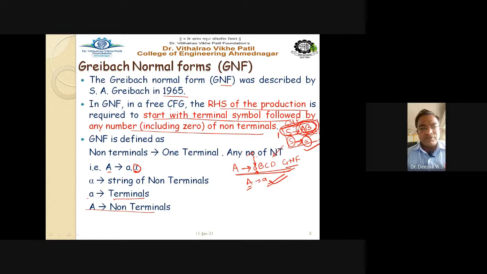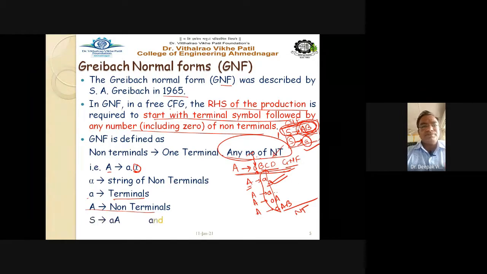It must always start with the terminal symbol, and after that you can have zero or more non-terminals. I can have just a, which means there are zero non-terminals, or I can have a A, which means one non-terminal is there, or a A B, which means there are two non-terminals. So a string of non-terminals is possible here, either zero or any number of non-terminals on the right hand side. That must always start with the terminal symbol. Remember this point, right?